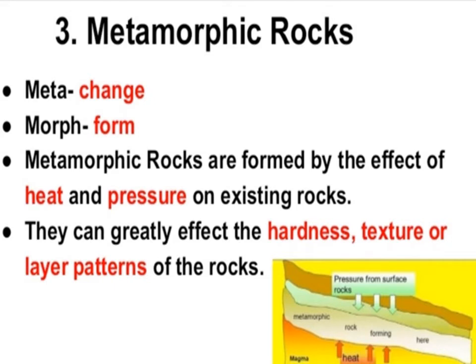The third one is metamorphic rocks. The word meta means change and morph means form. So metamorphic rocks are formed by the effect of heat and pressure on existing rocks, igneous and sedimentary rocks. They can greatly affect the hardness, texture or layer patterns of the rock. In this diagram, the metamorphic rocks are formed by the effect of heat and pressure.